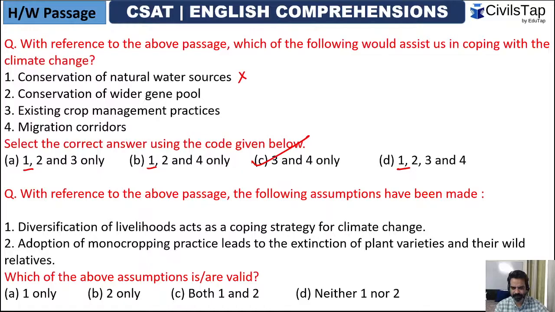With reference to the above passage, the following assumptions have been made. Diversification of livelihoods acts as a coping strategy for climate change. Adoption of monocropping practice leads to the extinction of plant varieties and their wild relatives. What should be the answer for question number 2? I think diversification of livelihoods has not been spoken of anywhere in the passage.